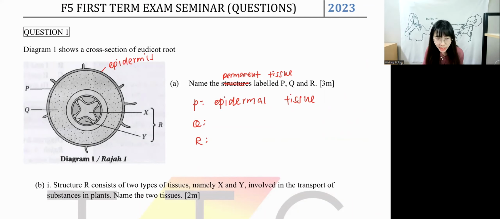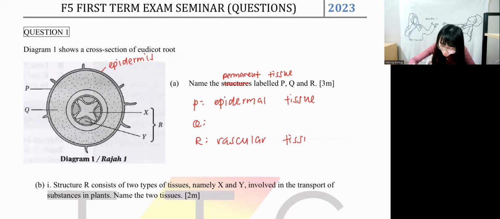For Q, if you don't know what Q is, it's okay. We're going to do R first. R has two parts, X and Y. We have a star shape and the thing that fills in around it. Can you guys tell me what R is? R is a vascular tissue. Very good.